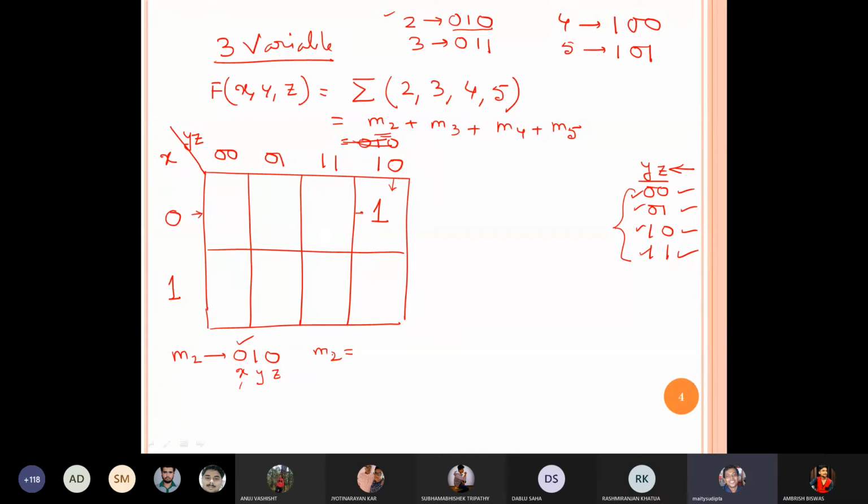Now M2 is over. M3 means 0 1 1. So for 0 1 1, first row, third column. Okay. Is it clear? Any student facing an issue?